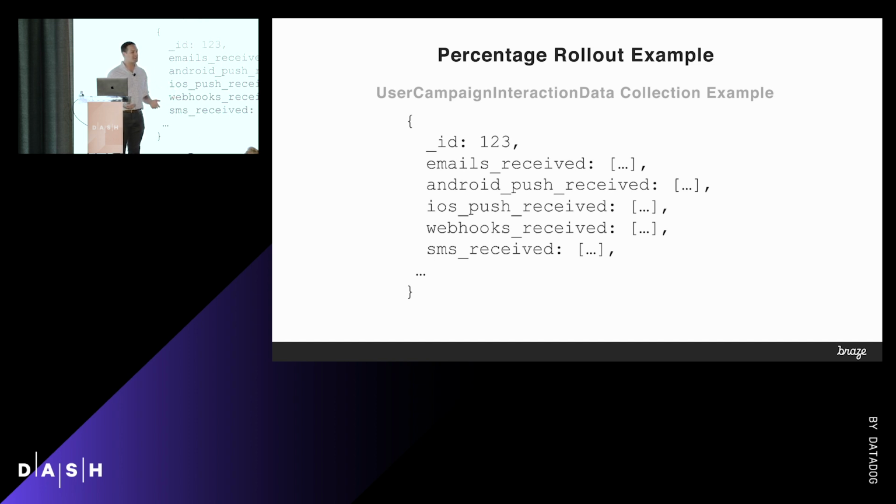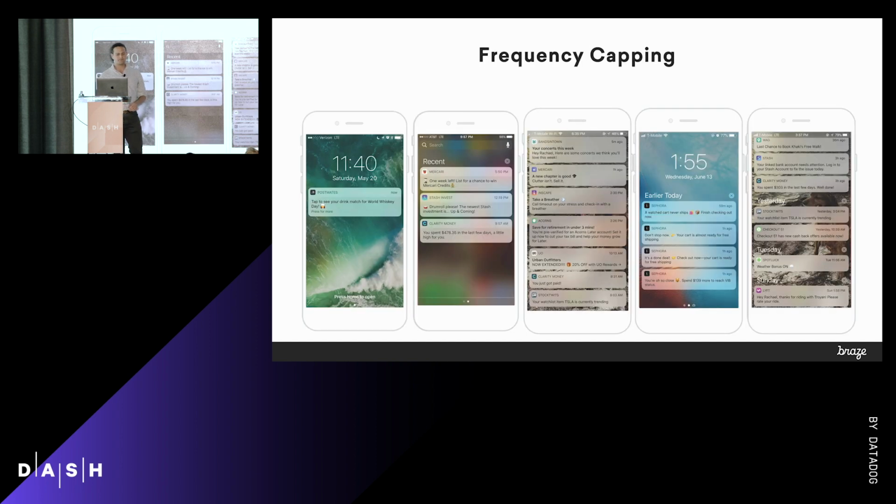If you've ever worked with something at a high scale like this, you'll know that you can run into connection issues. You can run into hot shards where you're making all of your writes to one particular shard. Tons and tons of issues. So it was a great feature to have this percentage rollout available for this. This collection is actually used in frequency capping, so we'll get back to this in a minute.